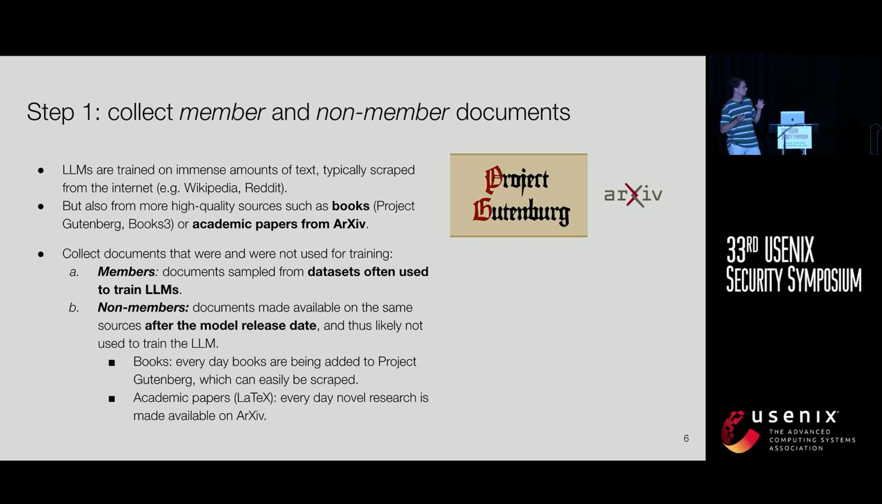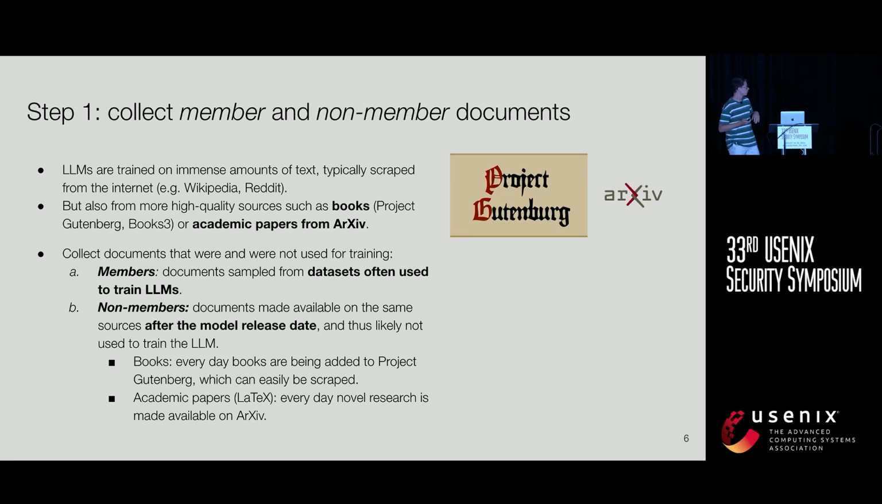For members, documents that have been used to train a model, we can sample documents from data sets that are widely used to train LLMs. Like Hugging Face has a huge amount of data sets, for instance, PG19, or Wikipedia articles that are typically used to train LLMs. So we can reasonably assume that documents sampled from these data sets have been used to train the LLM.